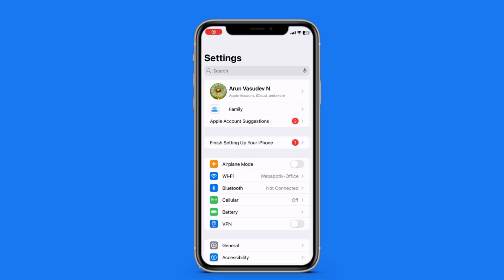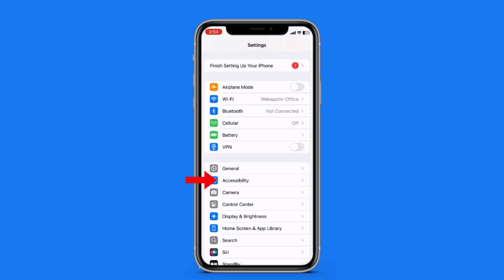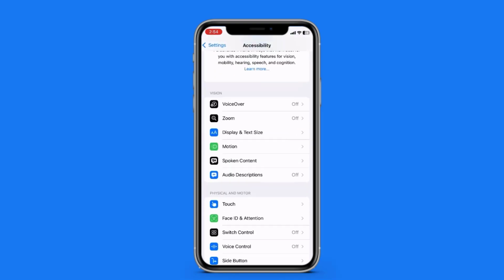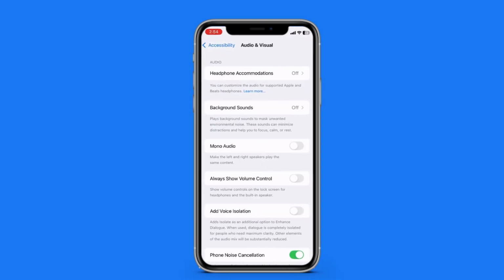Solution 2. Enable mono audio. Open Settings, tap on Accessibility. Select Audio and Visual. Enable mono audio.